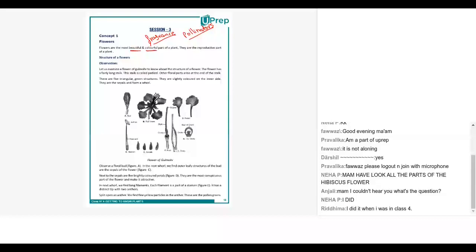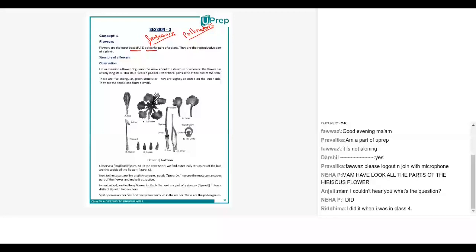Why do the flowers need to look beautiful to attract the pollinators? Flowers are the most beautiful and colorful parts of a plant. They are a reproductive part of a plant. See, basically what happens is that they need to attract the pollinators. This is for all of you. They need to attract the pollinators so that there is pollination happening and so that there is reproduction.